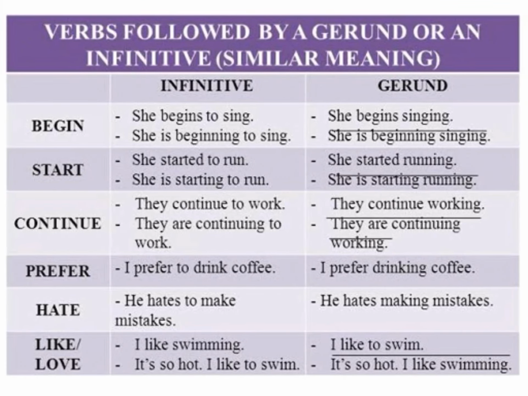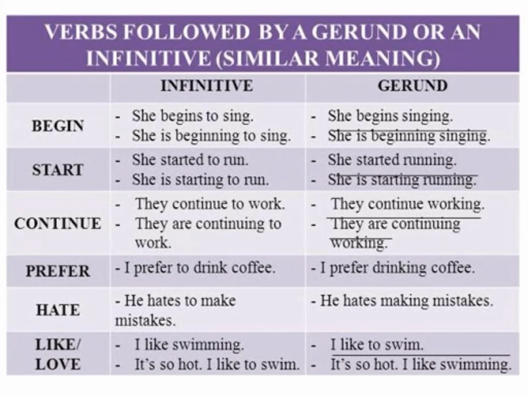Okay, so let's start. We have here, like you can see in this image, verbs followed by a gerund or an infinitive, with similar meaning. So, guys, in this way, we can see three columns where we have the verbs.